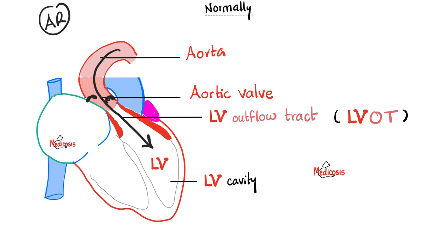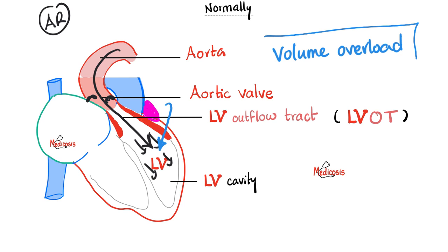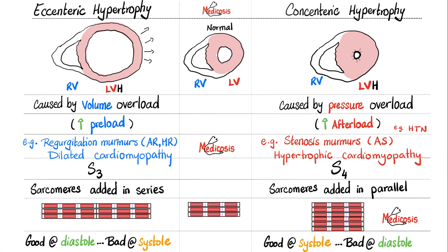More blood is returning to the left ventricle. Is this volume overload or pressure overload? This is volume overload. There is too much volume returning to the left ventricle, because remember, there is volume returning from the left atrium and volume returning from the aorta at the same time. This creates volume overload. So what? Volume overload, which is the same thing as increased preload, can lead to eccentric hypertrophy of the ventricle.